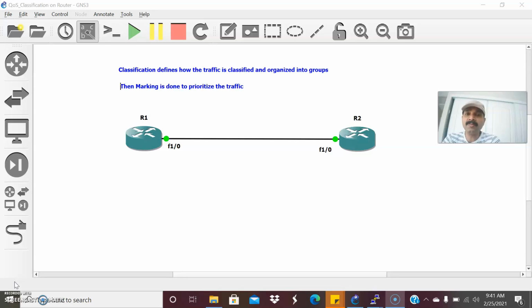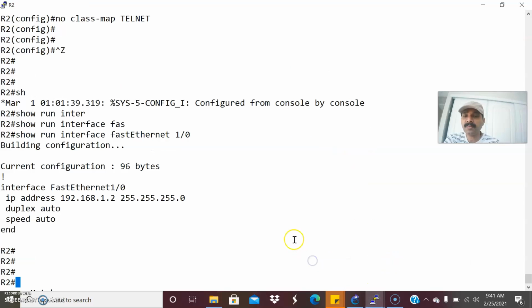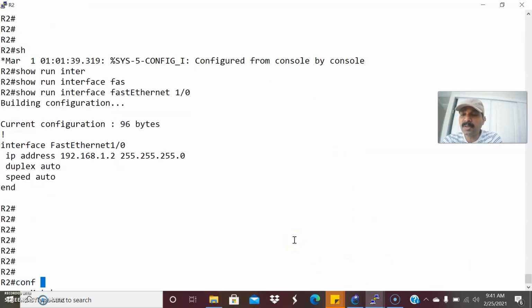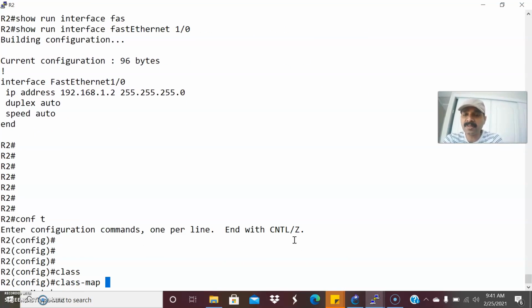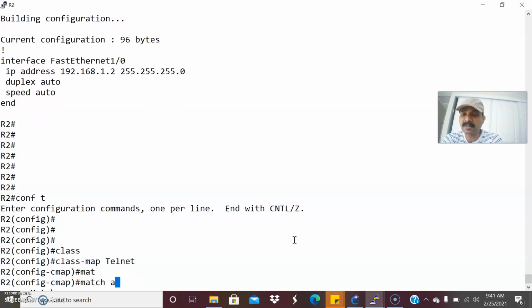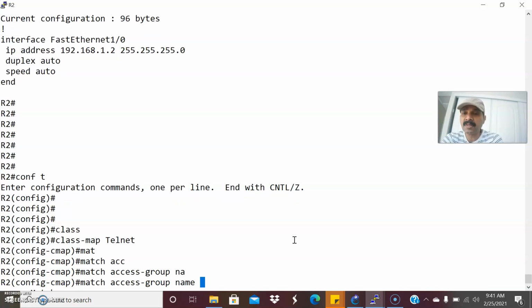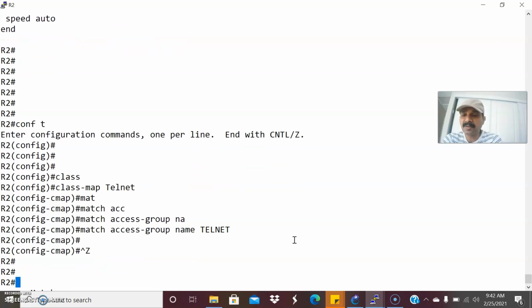So let us go one by one. This is the config: routers R1 and R2 I created. I already defined the directly connected interfaces on R1 and R2. First, let us go to R2 and create the class map. Go to the configuration mode. Let us create the class map telnet, for telnet traffic first. Then let us do match access-group name telnet. So let us create the access list for telnet.